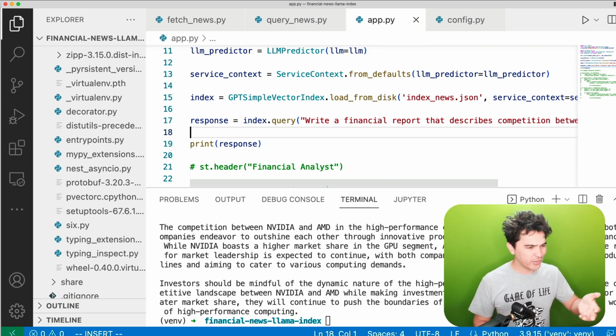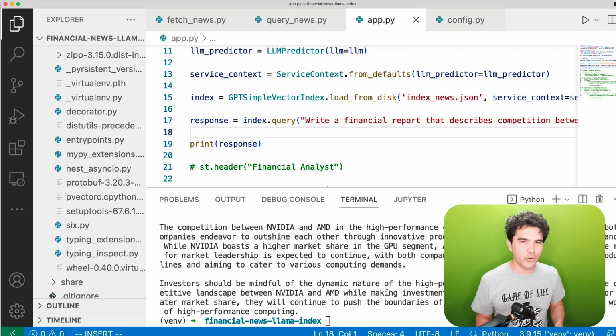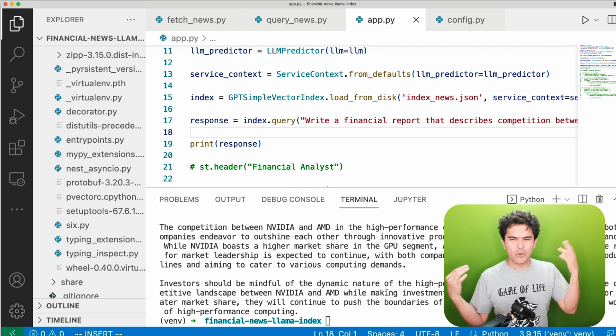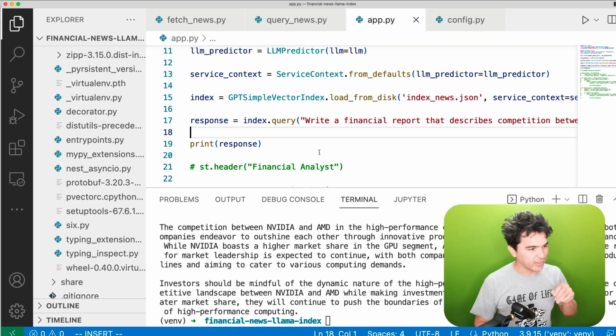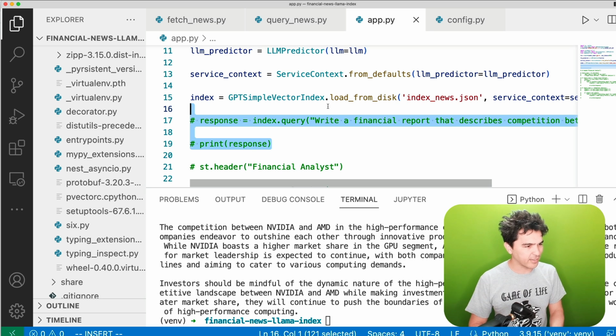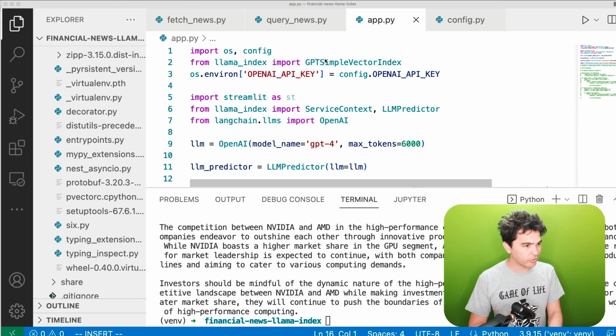All right, so now I don't want to just type this into the code. We want to let users be able to input something in a box, or we want to make it more user-friendly. We don't want to write this index.query stuff. We want a cool text box. So how do we do that? So we're going to use Streamlit for that.